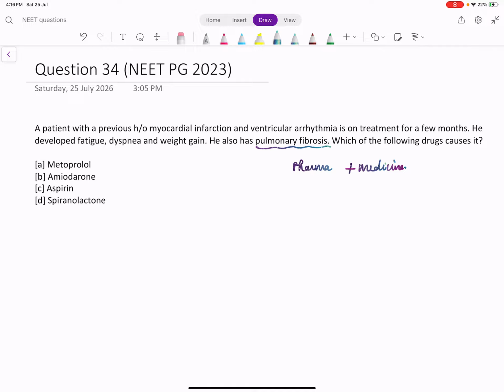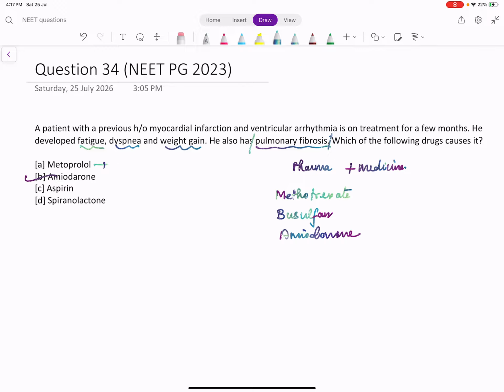It's a pretty straightforward question, but the question may look a bit vague because the patient has been given adverse effects of fatigue, dyspnea and weight gain. Many drugs can cause all these effects, but one clinching word here is pulmonary fibrosis. There are only few drugs which cause pulmonary fibrosis, like methotrexate, the chemotherapy drug busulfan, amiodarone, etc. So from this, amiodarone is the answer. So it's a straightforward question.